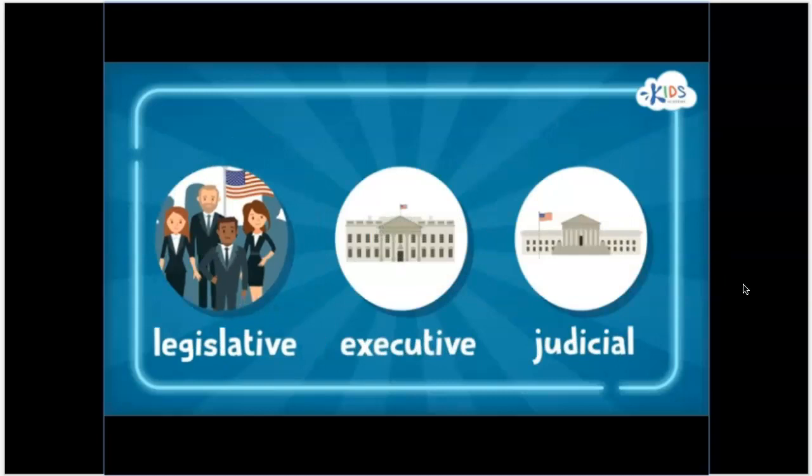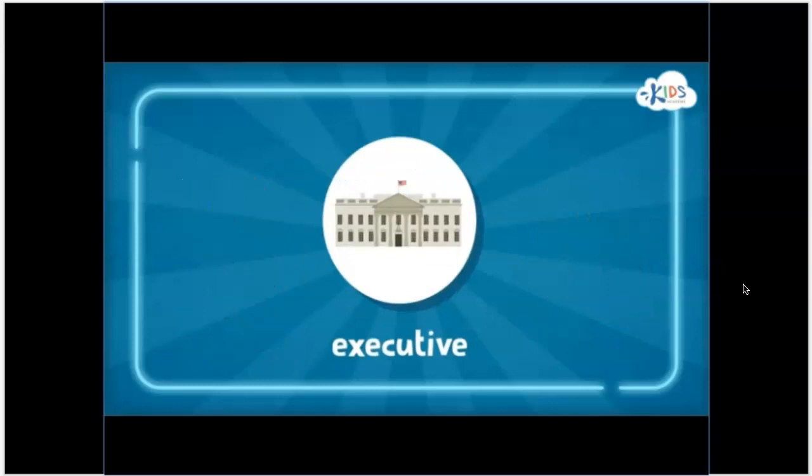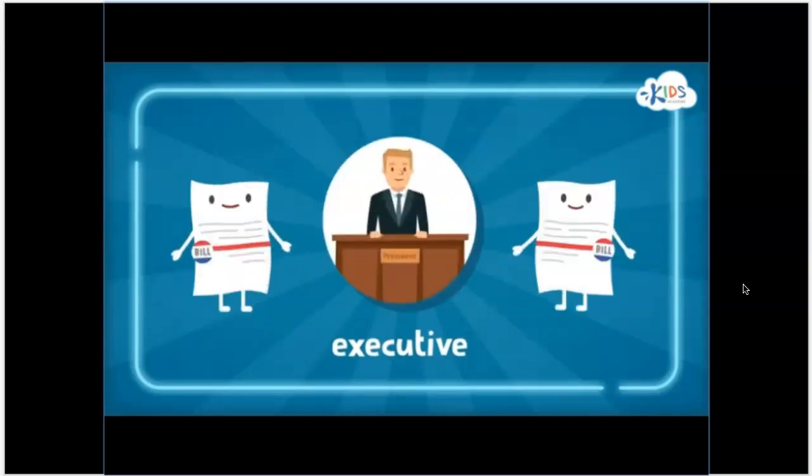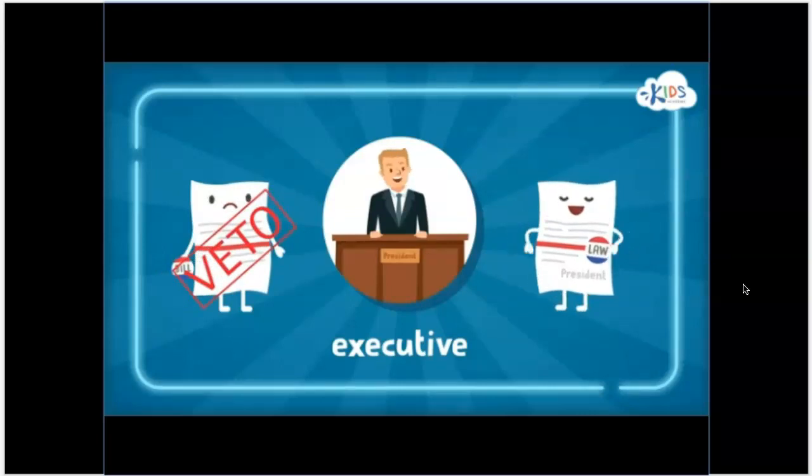A bill cannot become a law until it is approved by the executive branch. The President of the United States is the leader of the executive branch. The President can approve or veto a bill. When a bill is vetoed, it is rejected. When the President signs a bill, it becomes a law.